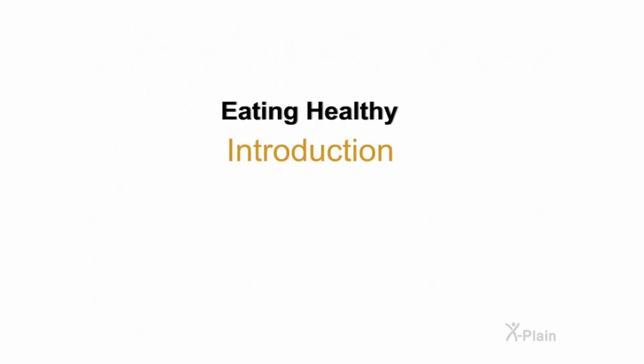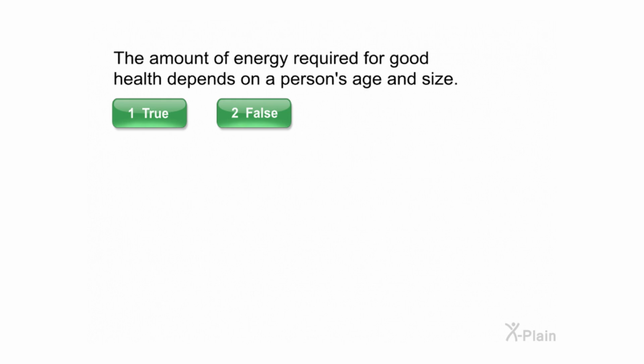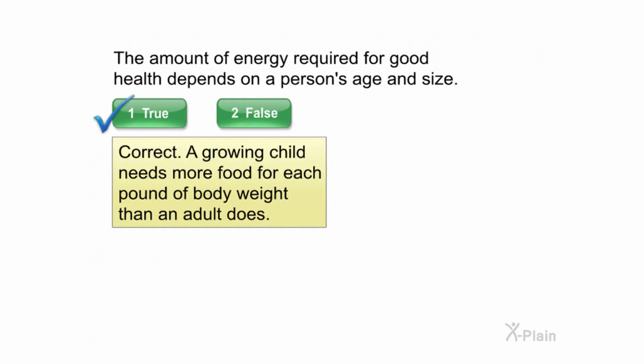Eating healthy. Introduction. The amount of energy required for good health depends on a person's age and size. Select true or false. Correct. A growing child needs more food for each pound of body weight than an adult does.